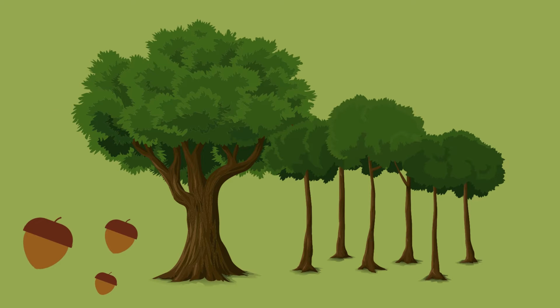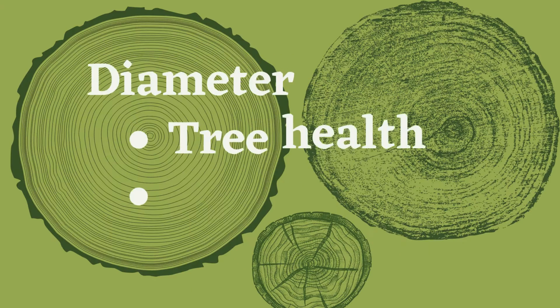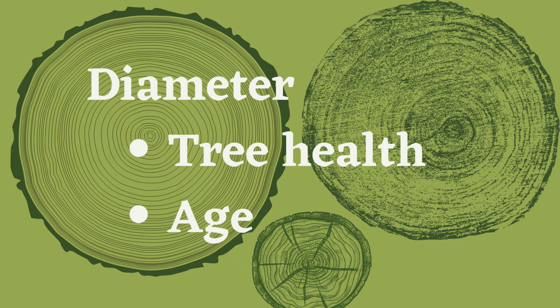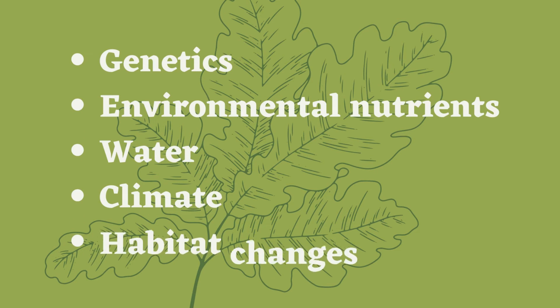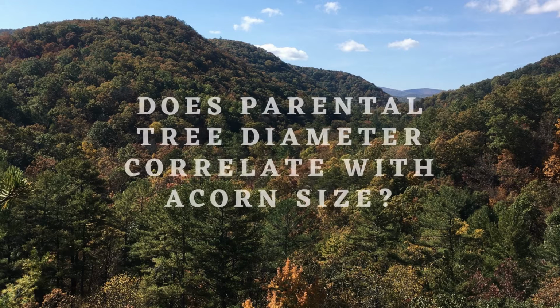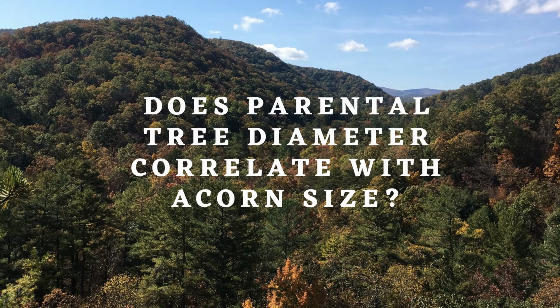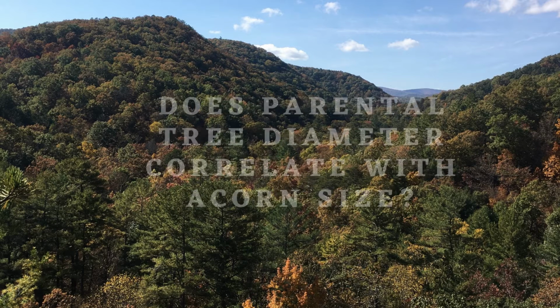One factor that may correlate with acorn size is the size of a parent tree. Tree diameter can be an important factor in determining tree health and age. This can be affected by genetics, environmental nutrients, water, climate, and even events such as forest fires or logging. To understand the role this may have on further tree distribution, along with current scavenging animals, we must assess whether parental tree diameter correlates with acorn size.